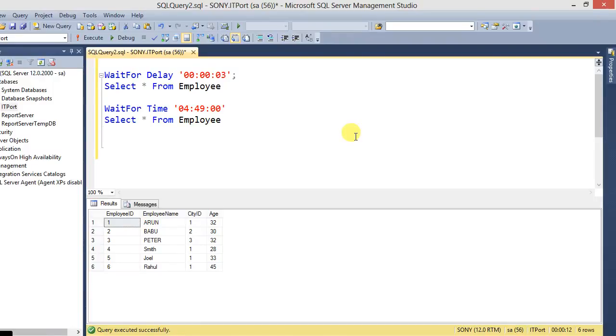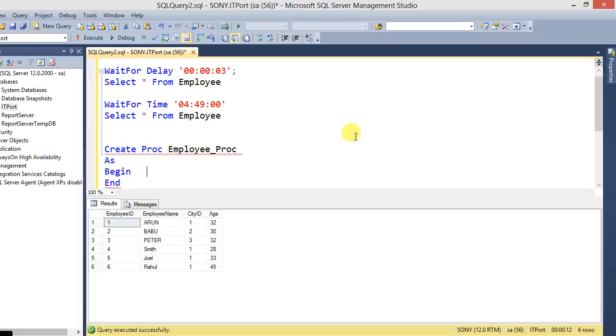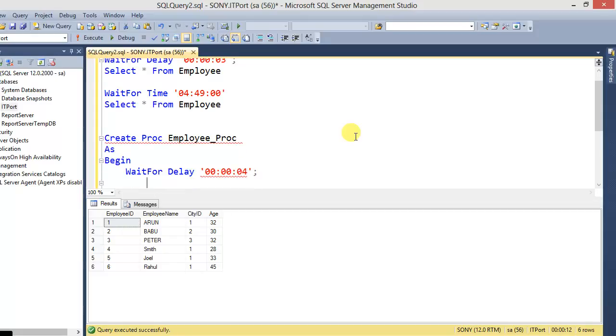We can use these WAITFOR statements in procedures also. Create procedure employee_proc, and we can use this WAITFOR DELAY up to 4 seconds and then proceed with our regular statements, fetching the employee records.